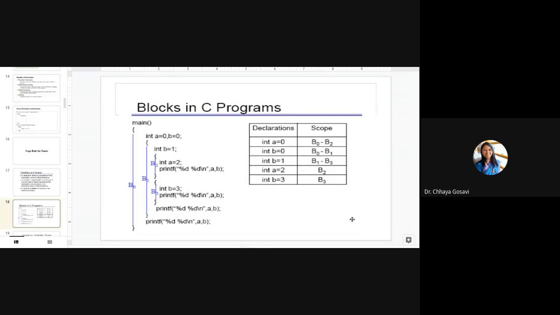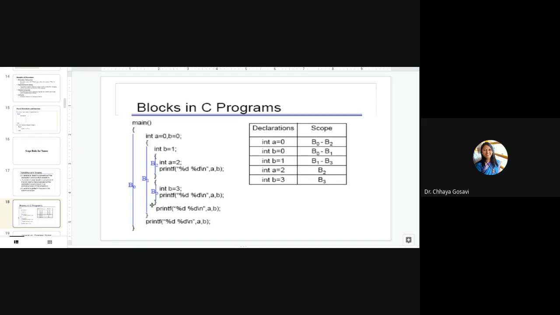Here in this slide, you can see that we have the main method. We call this main method block B0, complete main, from the opening curly brace to the closing curly brace. B0 is block 0. Then here I have declared two variables, integer a is equal to 0 and b is equal to 0. So for main, these a and b are local variables.